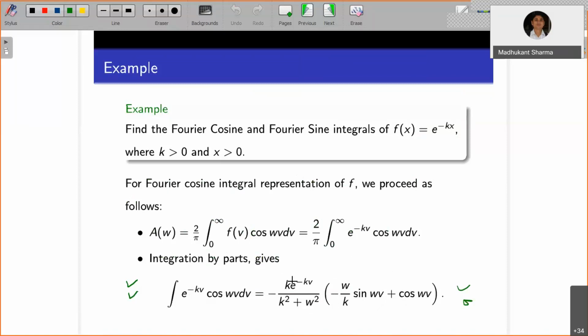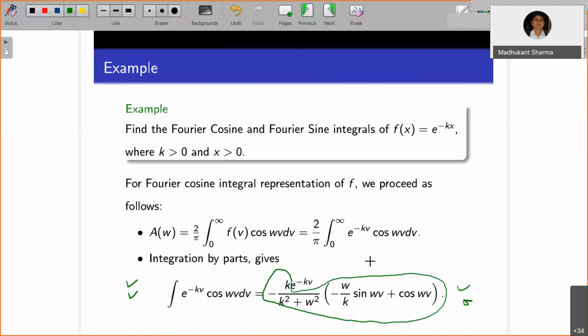So the coefficient of e to the power minus kv remains bounded by some constant. As v tends to infinity, e to the power minus kv tends to 0, so this tends to 0. Therefore the upper limit will give you the value 0.